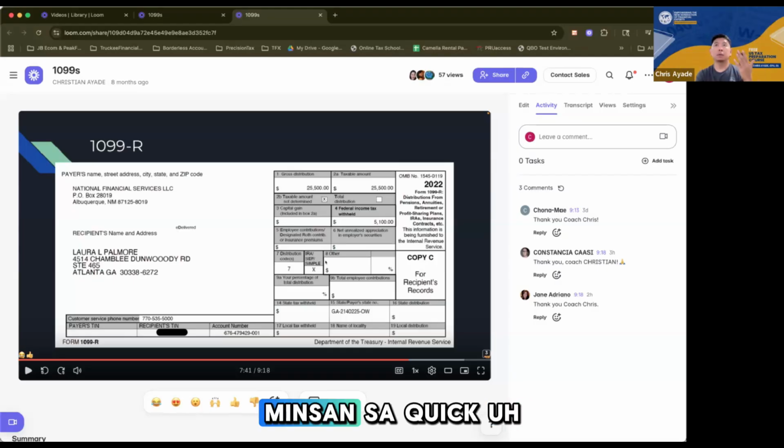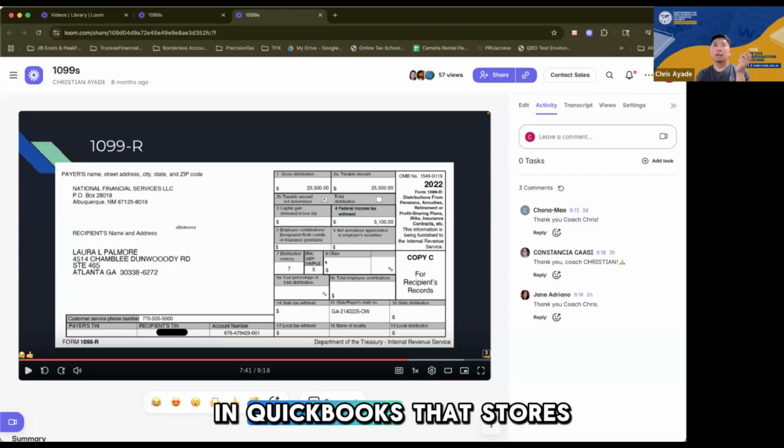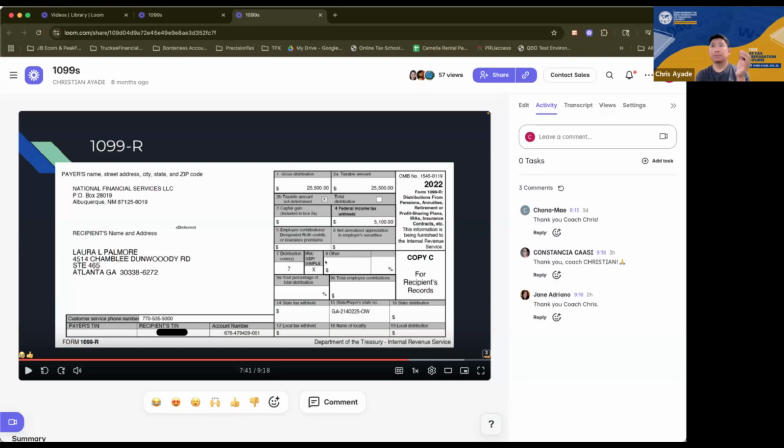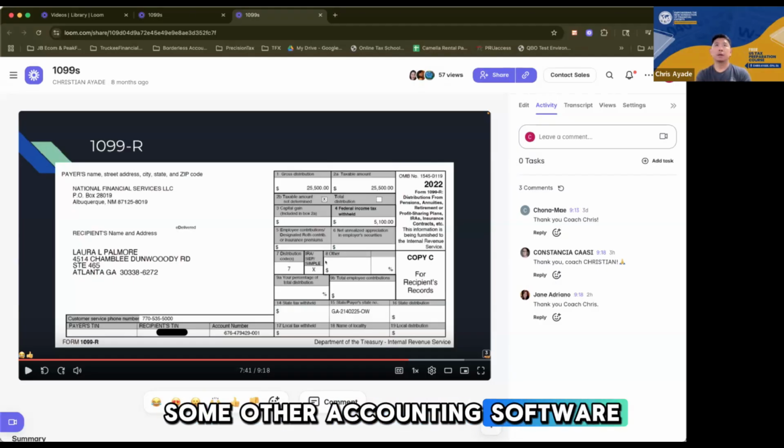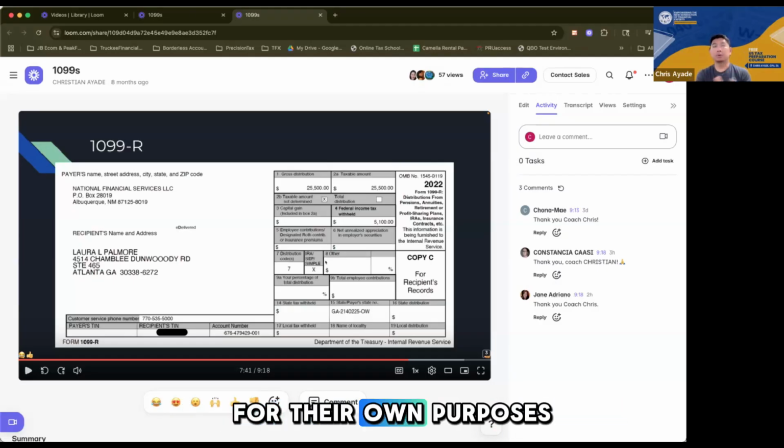I think there's a feature in QuickBooks that stores the receipts of purchases. The client can take a photo of the receipt and it gets attached to QuickBooks and some other accounting software for their own purposes. But for the taxpayer's or tax preparer's purposes, we don't usually request those documents anymore.